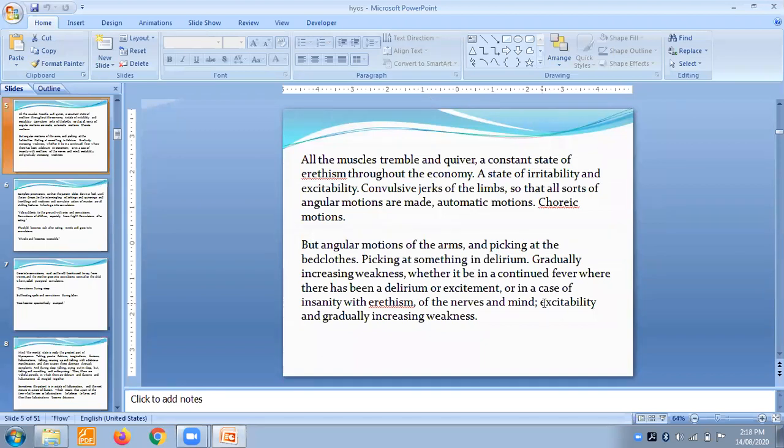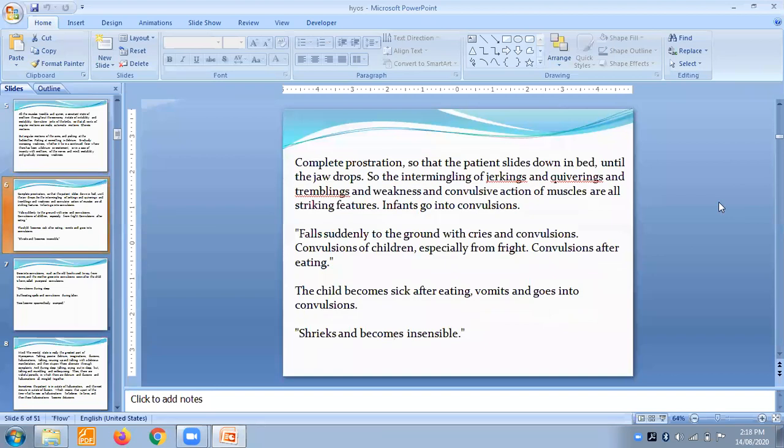There is insanity with excitement of nerves and mind. Excitability with gradually increasing weakness. Continuous excitability leads to weakness, muscle weakness. We'll move further. Complete prostration, so that the patient slides down in the bed until the jaw drops.